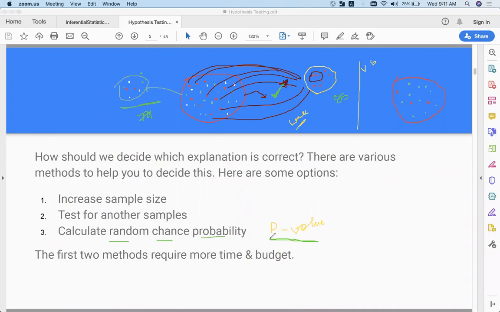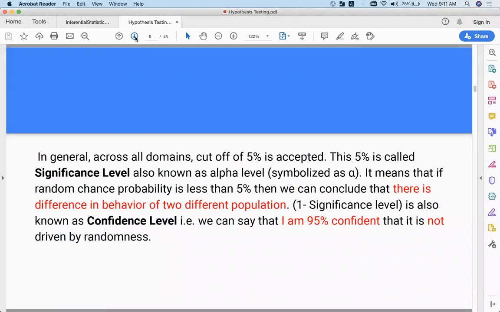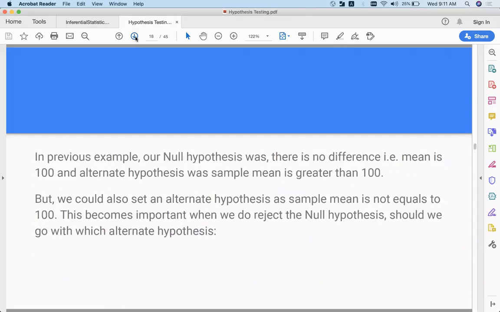Let me know how many guys understood this in the first place. How many guys understood this? Yeah, I got it. Okay, so let me give you one more example so that you understand this properly before I explain hypothesis testing.